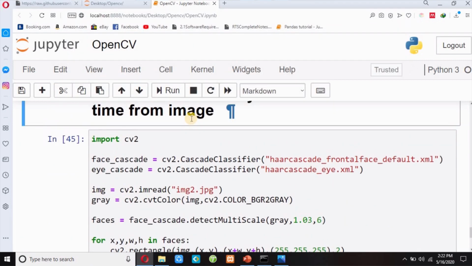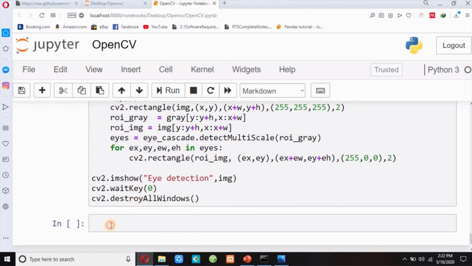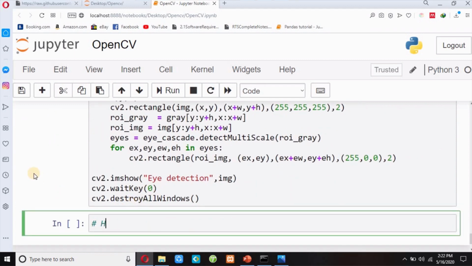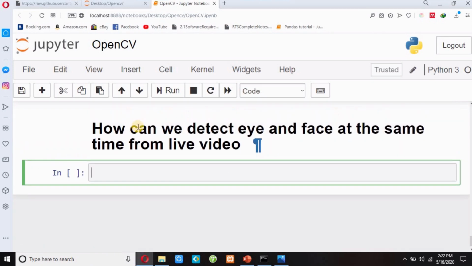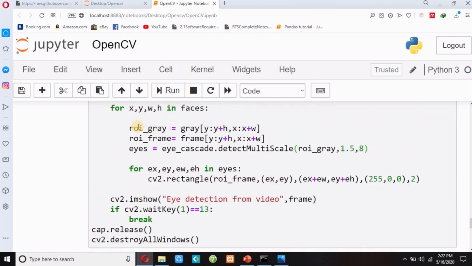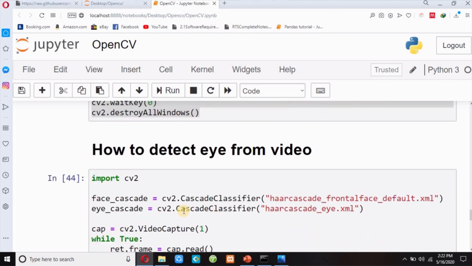In the same way, I can write another topic. How can we detect eye and face at the same time from live video? I will again copy this code. How to detect eye from video, okay?